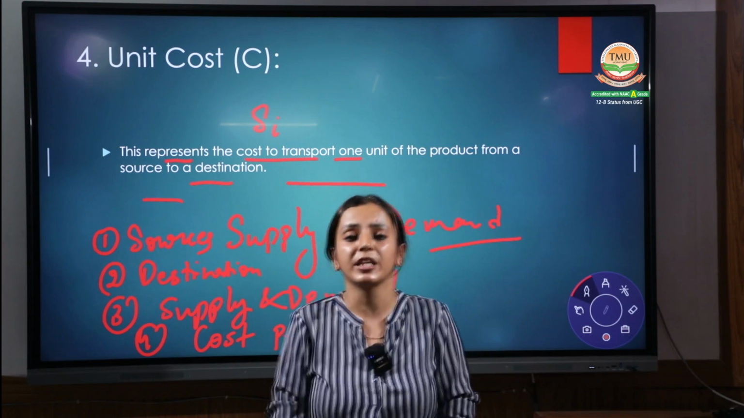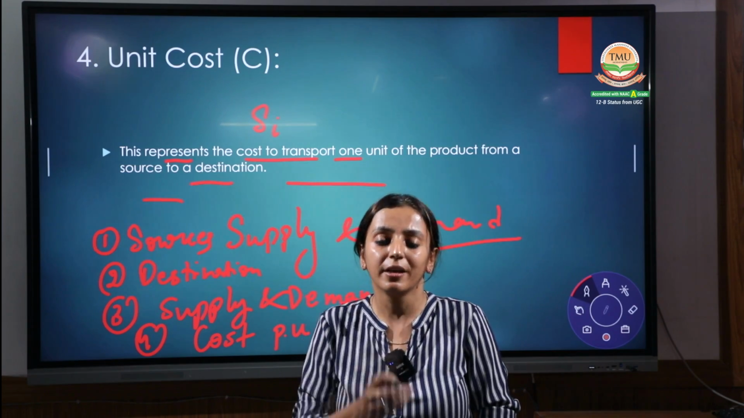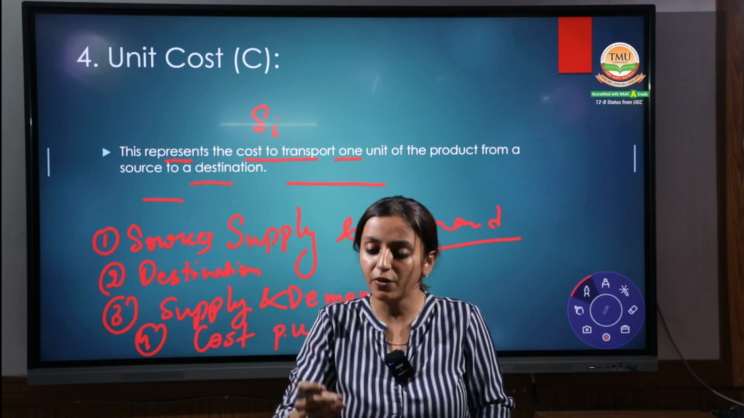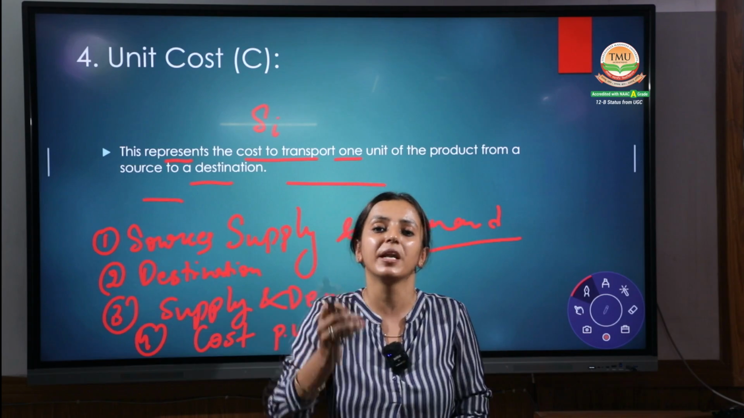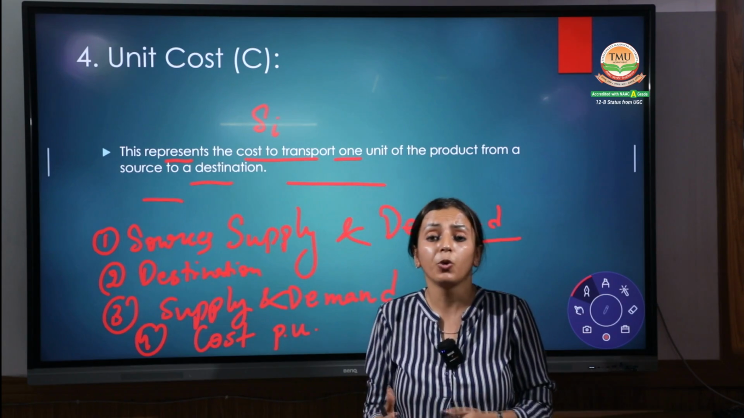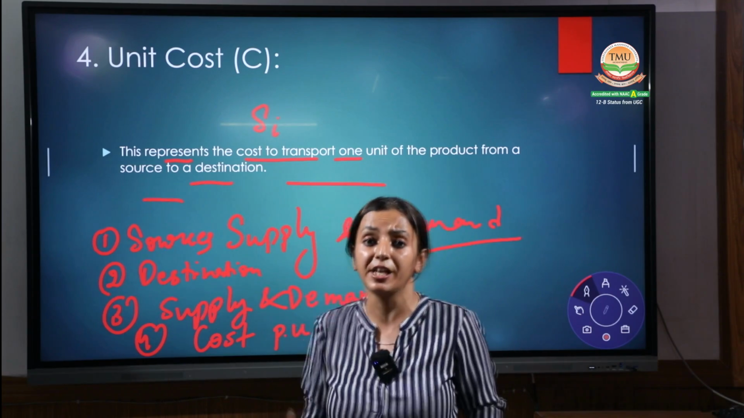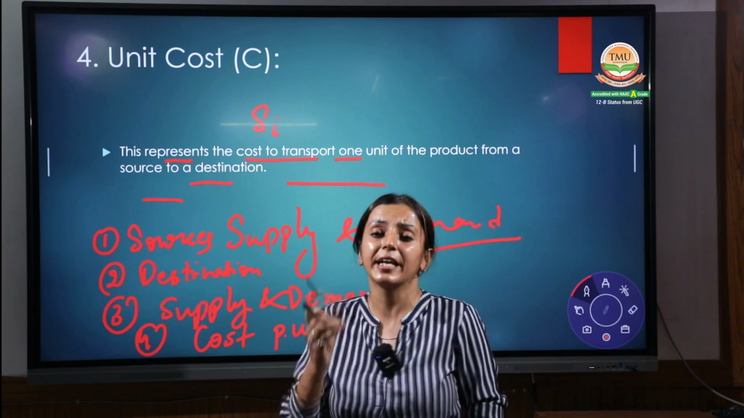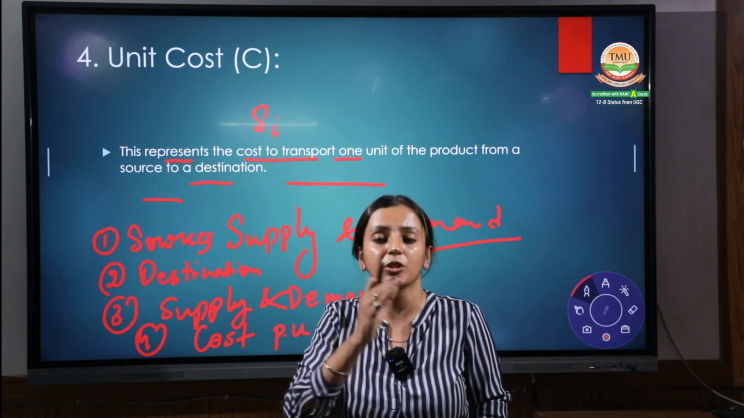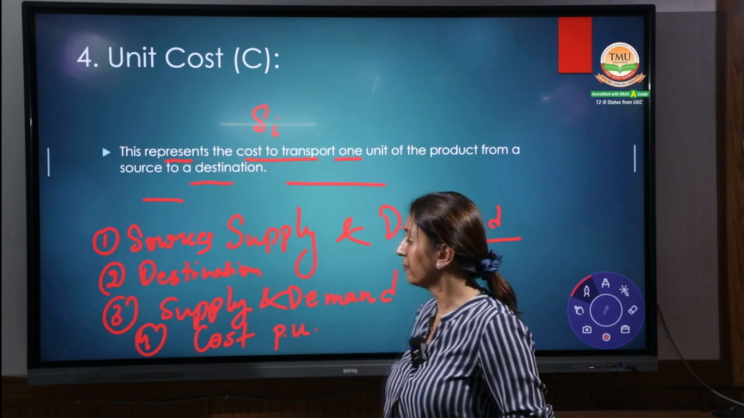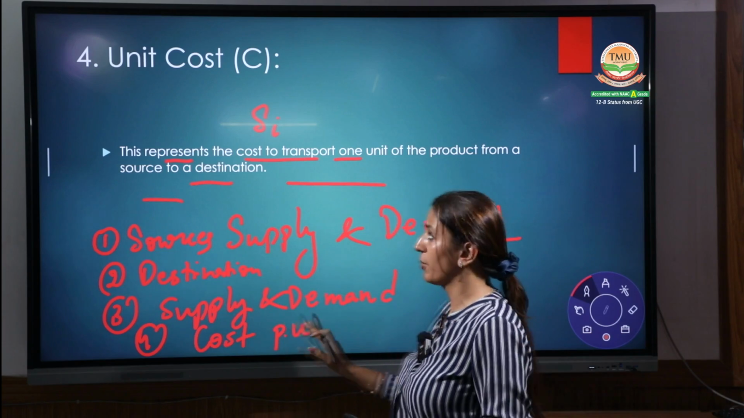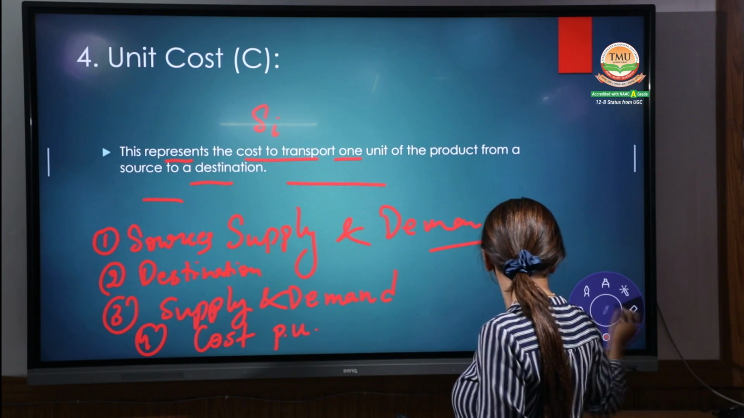Cost per unit is the main key area of transportation. As a quantitative manager, what they need is for the goods to be transferred from one area to another at the minimum cost. The one who is well versed in quantitative techniques and the transportation problem can easily manage how the goods can be transferred. These are the four components. Hope it is clear, everyone.